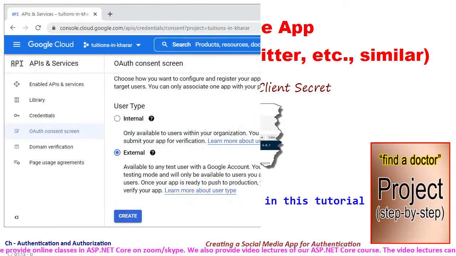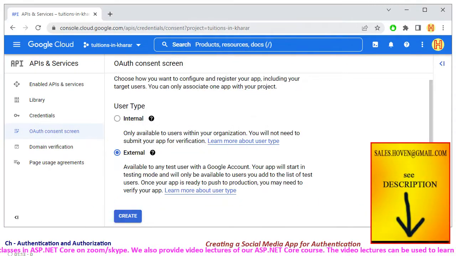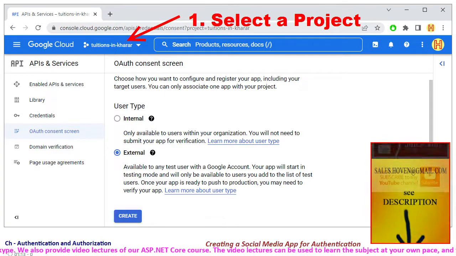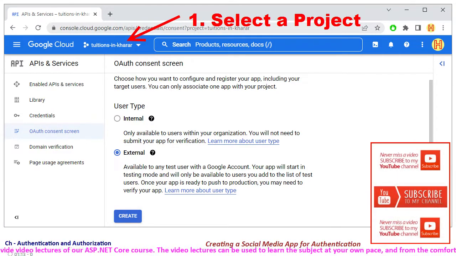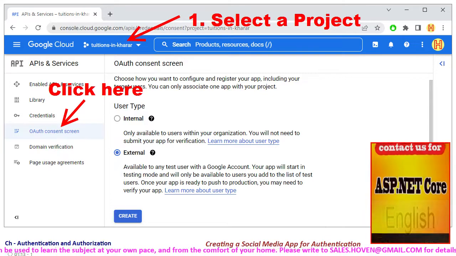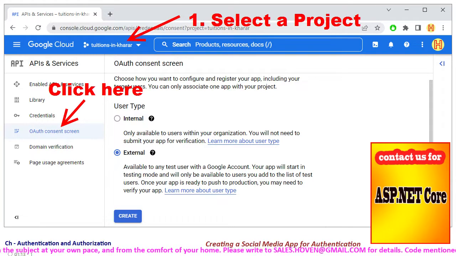Log in into your Google Console app and create or select a Google Console project. Some parts of the Google Console are billed, so you must be careful on that. On the menu on the left side, locate OAuth consent screen and click it so that you see the OAuth consent screen as you are seeing here.